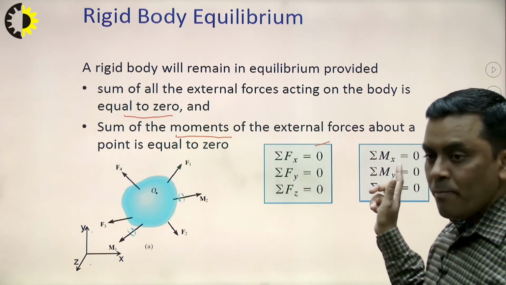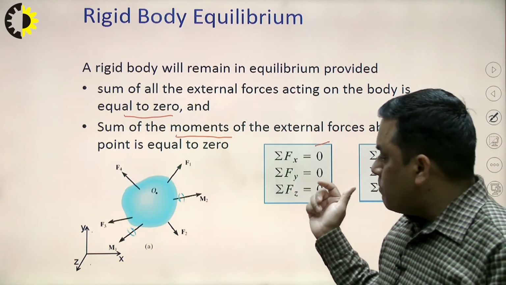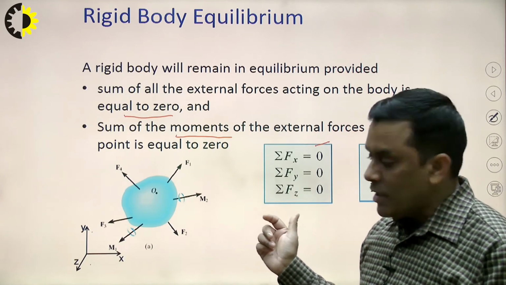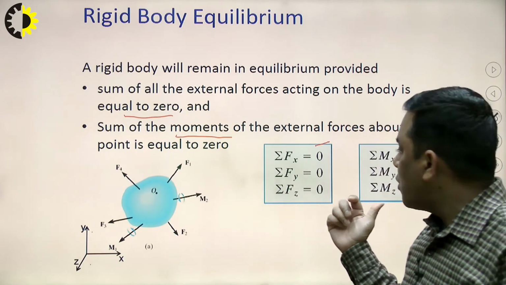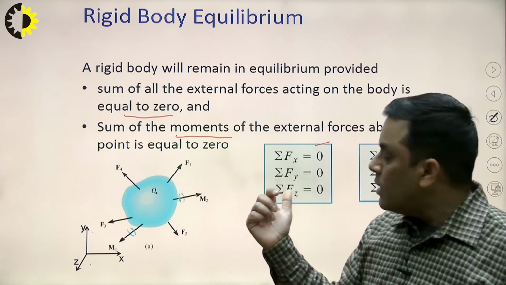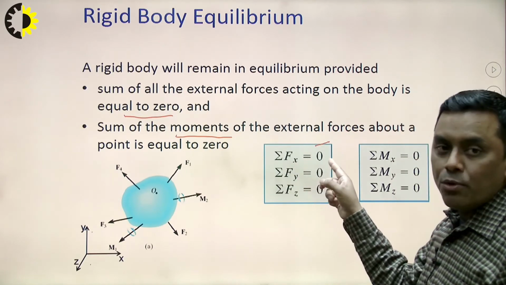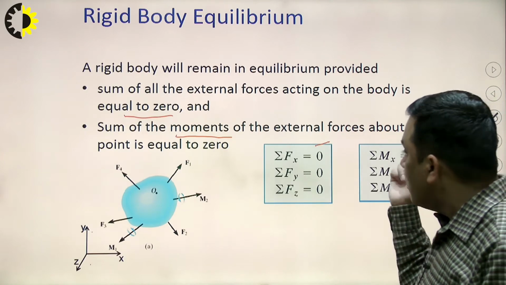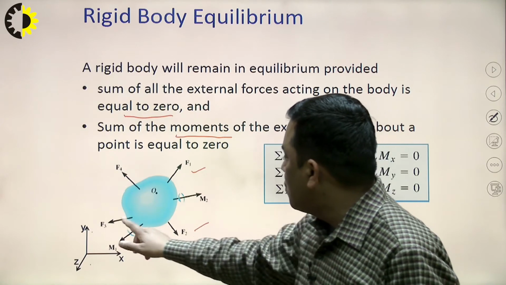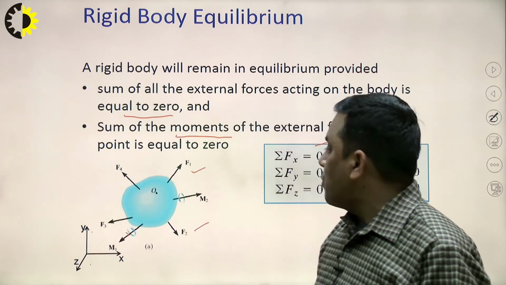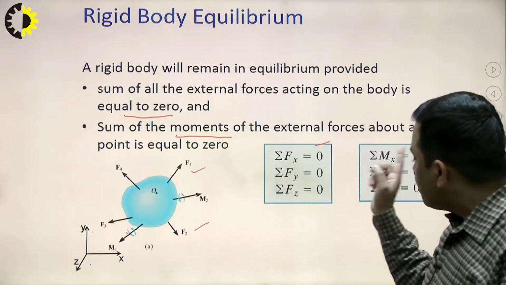What does algebraic sum mean? Because force is a vector quantity, we have to decide one direction which we consider as positive. If we are considering plus x direction as positive, then obviously minus x will be considered negative. So, sigma Fx equal to 0 means the algebraic sum of all the forces in x direction is equal to 0. All the forces means the components of F1, F2, F3 and F4 in x direction must be equal to 0.